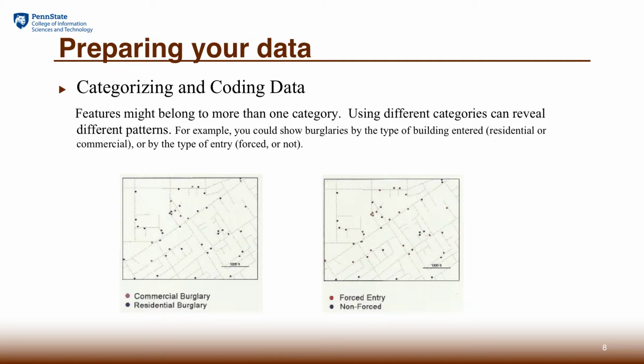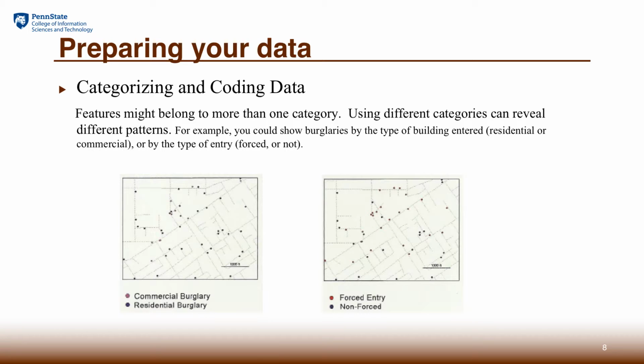There may be other reasons you have to do some data preparation before you put them on your map. For example, the data you get may not have the right categorization of the features. That means maybe the features are not in the granularity of the categorization that you need, or they may not be coded in the right term. So in both cases, we need to recode or recategorize the data so that the map can be more meaningful to the purpose of the use.